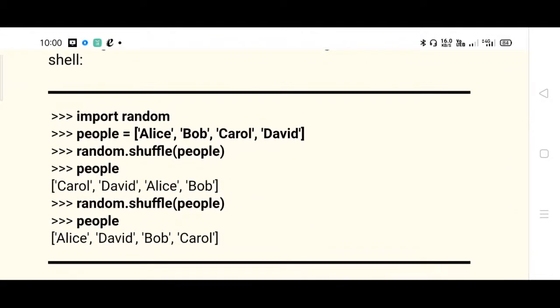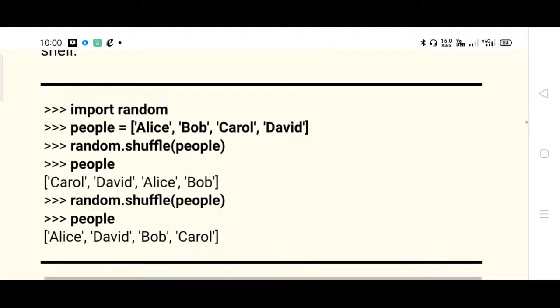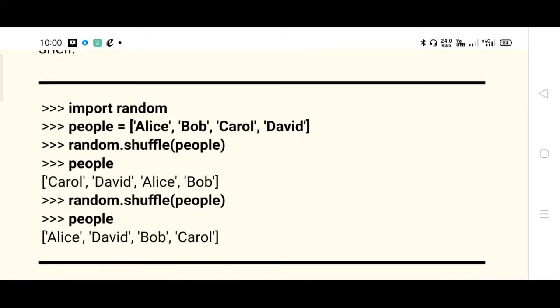And shuffle also, see, random.shuffle of people. Then access the content of people, they are Alice, Bob, Carol, and David. So randomly they are shuffled. First Carol is printed, David, then Alice, and Bob. Randomly it is shuffled, please remember.